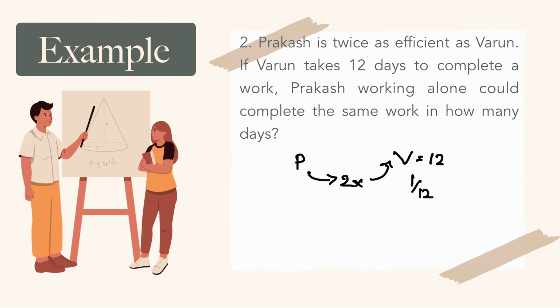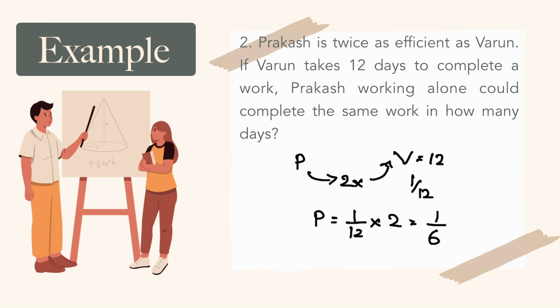Since Prakash is 2 times more efficient than Varun, how much will Prakash do? 1 by 12 into 2. This is what he will do in a day, which will be 1 by 6. So Prakash will do 1 by 6 work in a day. You can see the first flip. Here I have taken the first reciprocal.